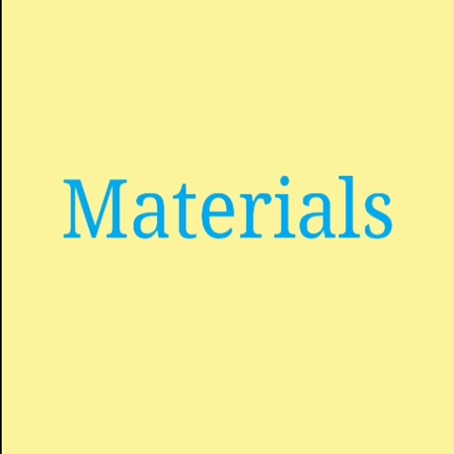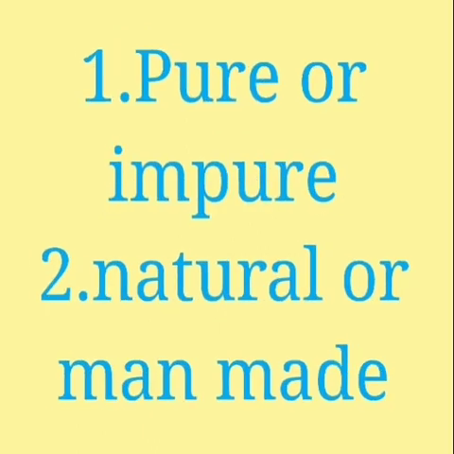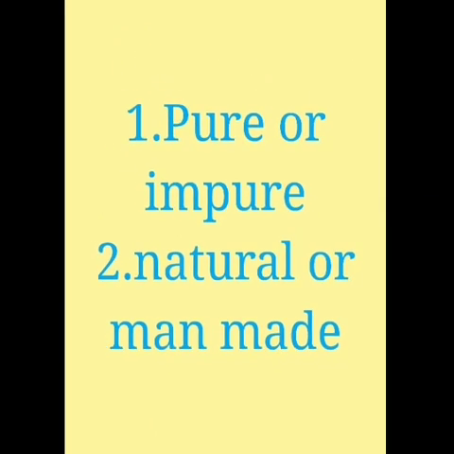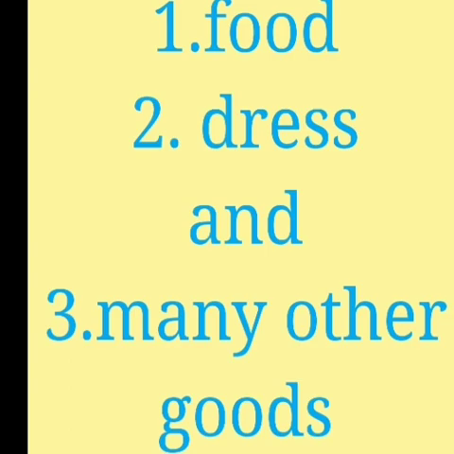So, many materials around us. Now we learn about materials. What is material? A material is a mixture of substances that constitute an object. They can be pure or impure, natural or man-made. Materials are needed to get the things for our daily life. Example: food, dress and many other goods for our daily living.